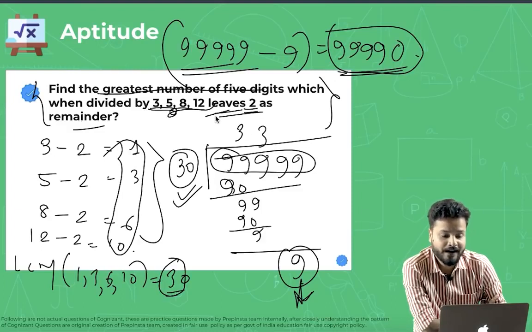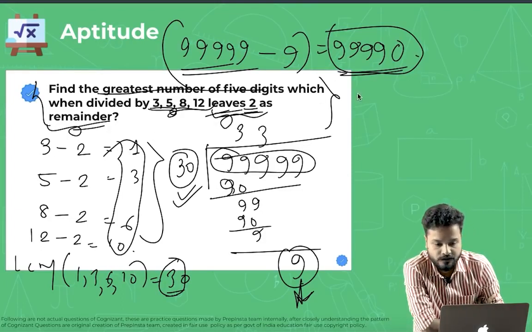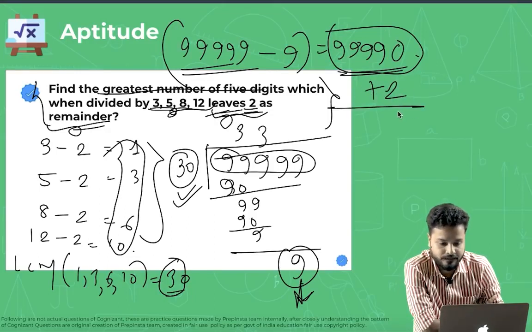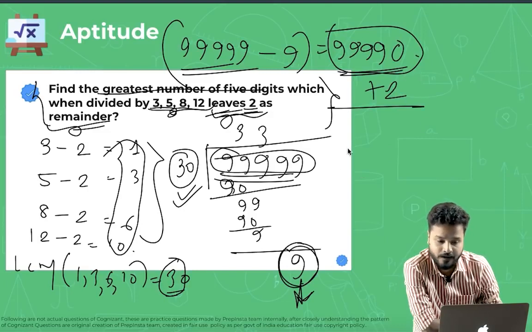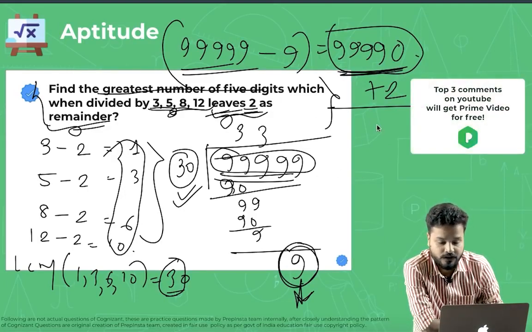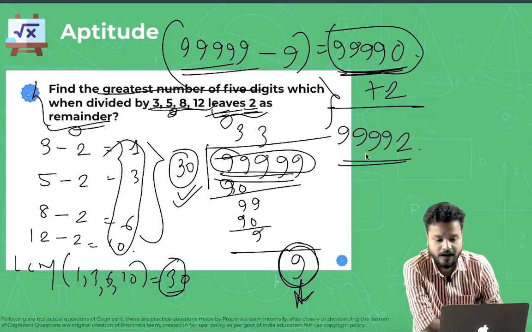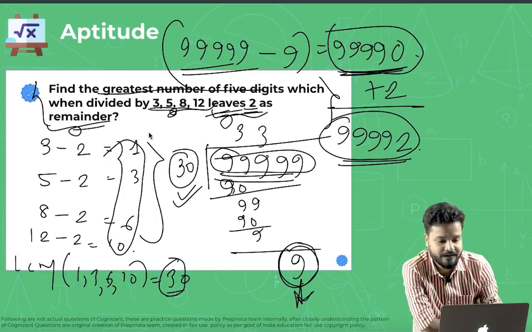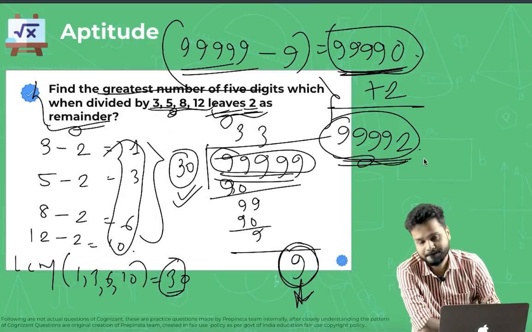Now we have to find a number which leaves 2 as a remainder, so just add 2 to this. This 99999 was leaving remainder 9, so we subtracted 9 to get the number which is exactly divisible by this. Now just add 2. So 99992 would be your answer. This is a number which is divisible by 3, 5, 8 and 12 and leaves remainder 2 behind.